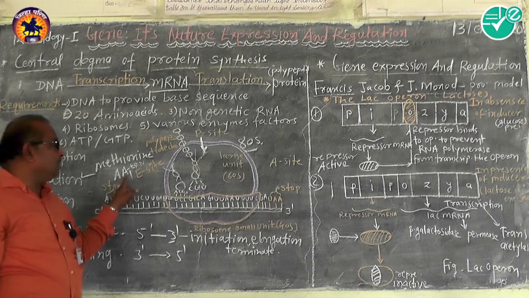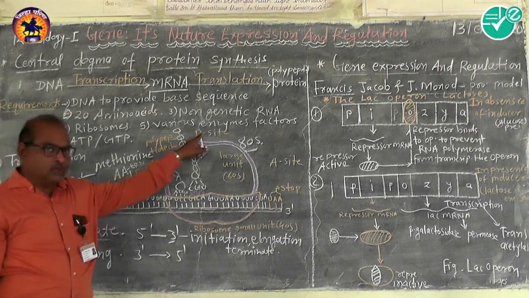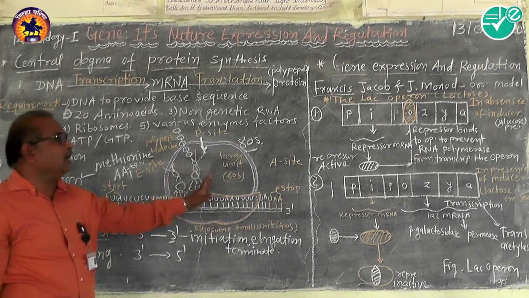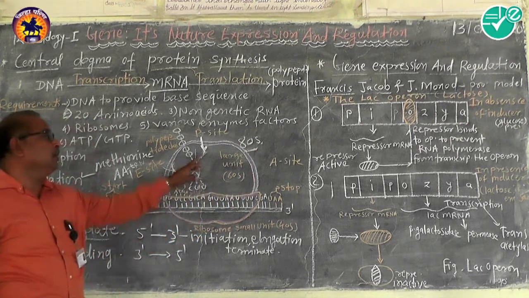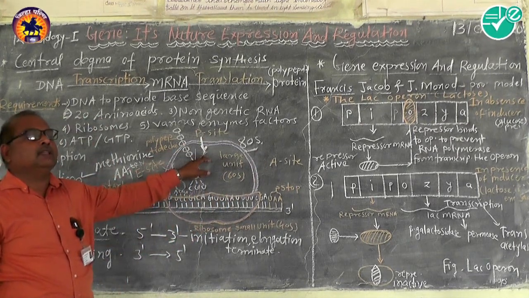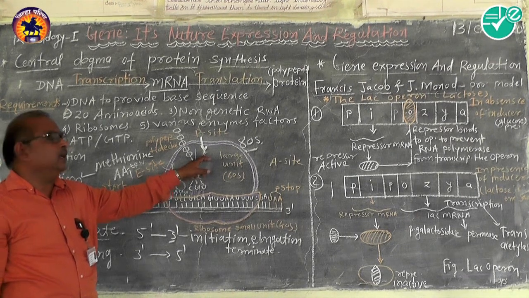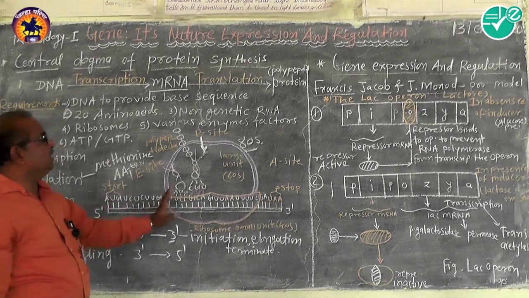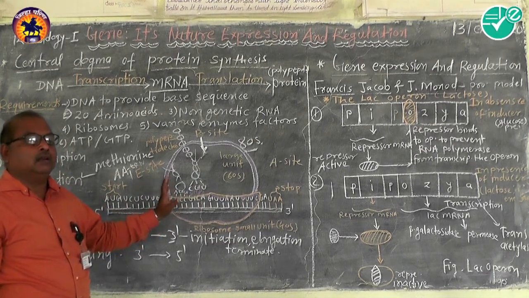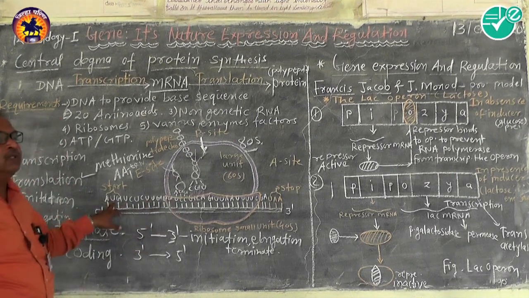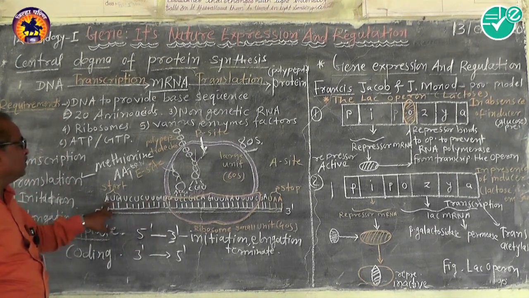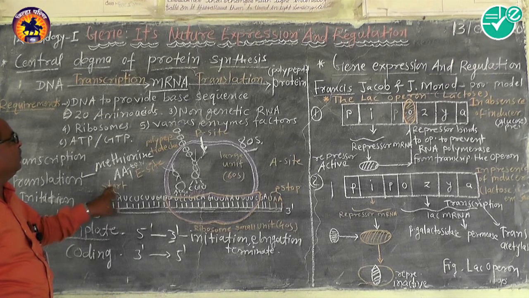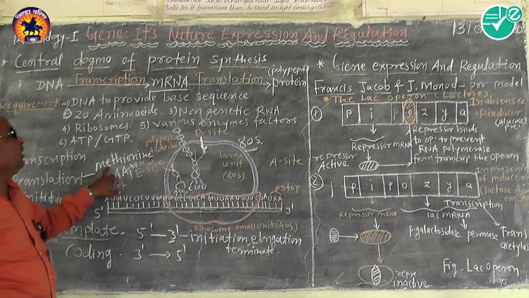Remember, only the first amino acid tRNA complex enters through the P site, and the remaining amino acid tRNA complexes enter through the A site. This first amino acid, called methionine, enters through the P site first. AUG, the initial triplet codon of the mRNA, is translated into methionine, the first amino acid.